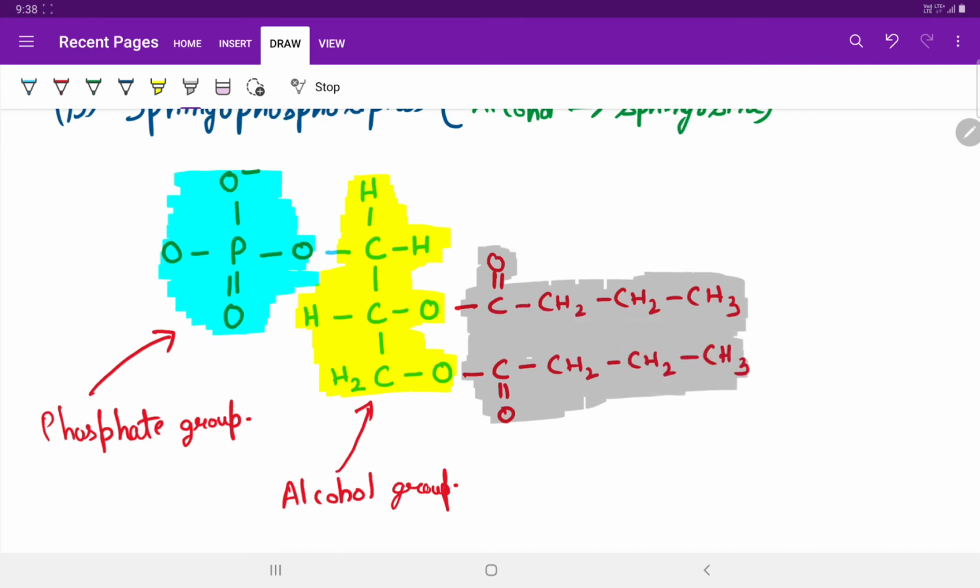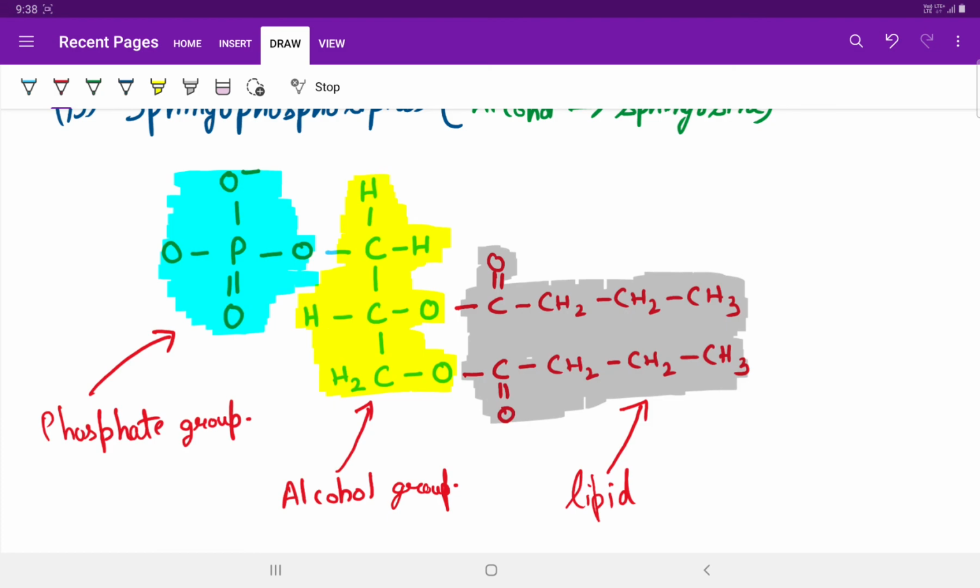In combination, these three molecules together combine to form a phospholipid.